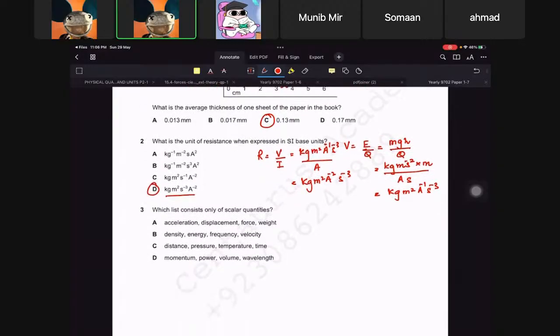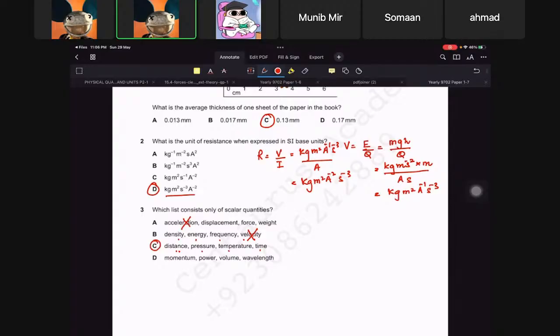Which list contains only scalar quantities? Acceleration is not scalar. Density, energy, frequency, velocity is not scalar. Distance, pressure, temperature, and time, these are all scalars.